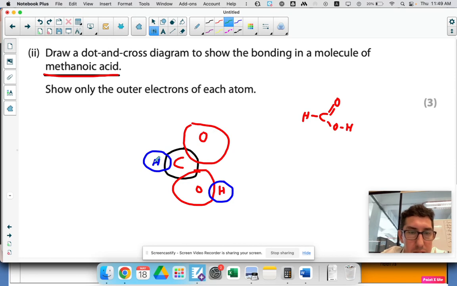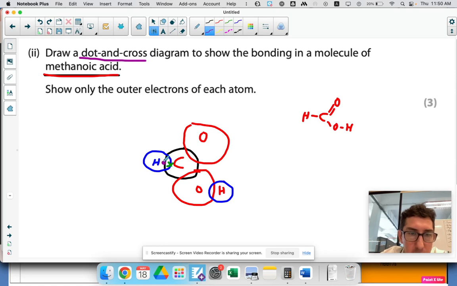Let's start with this hydrogen. Hydrogen only has one electron. Let's draw it there, cross. Now, as this is a cross, the next atom it's bonded to must be represented by dots. It's a dot and cross diagram. It's never going to be a cross and cross diagram. So this is a cross, this has to be a dot.